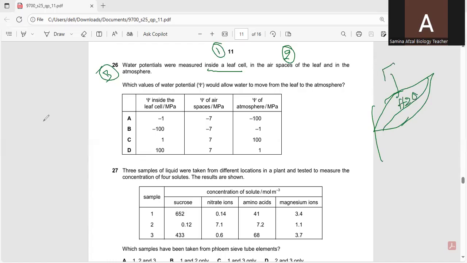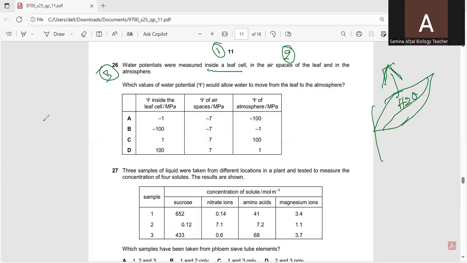H2O moves from the leaf towards the atmosphere. So the water moves from an area of higher water potential to an area of lower water potential. So for water to move from a leaf cell to the atmosphere, the water potential must be highest inside the leaf cell and lowest in the atmosphere, creating a steep gradient.